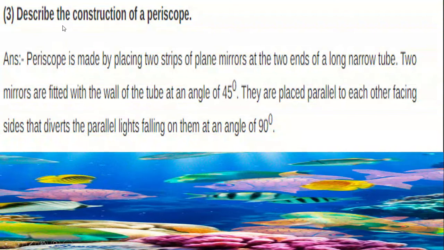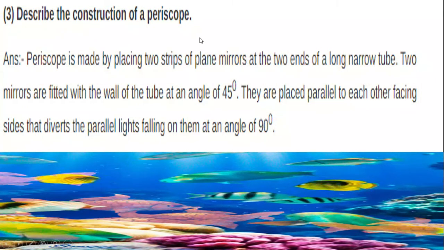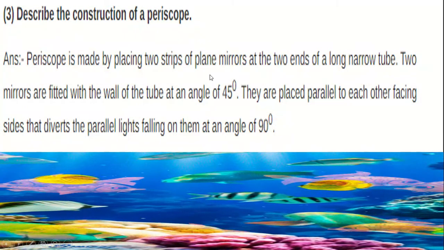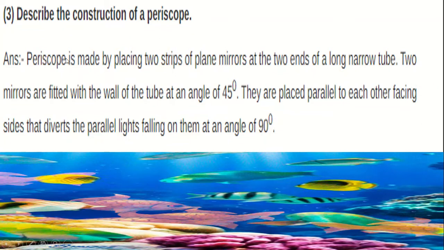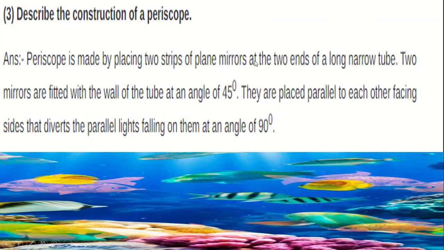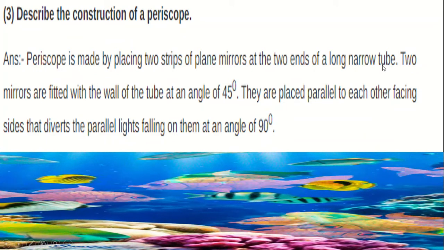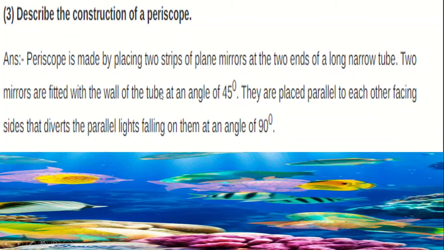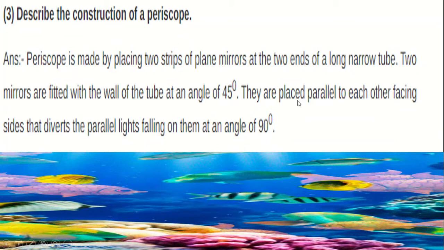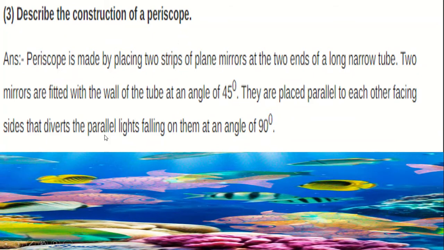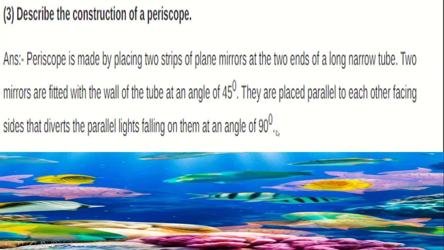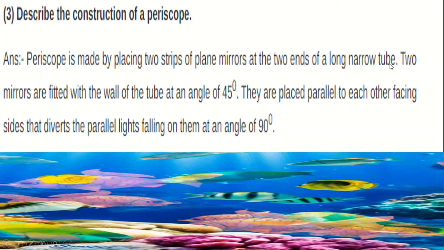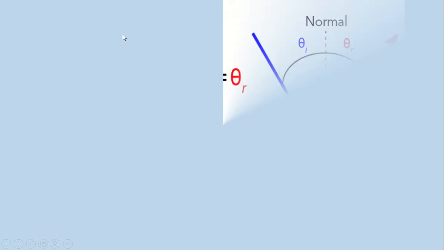There is another short question. Describe the construction of a periscope. You know, a periscope is a device which is required to see objects at a far distance. A periscope is made by placing 2 strips of plane mirrors at the 2 ends of a long narrow tube. The 2 mirrors are fitted with the wall of the tube at an angle of 45 degrees. They are placed parallel to each other, facing sides, that deviate the parallel lights falling on them at an angle of 90 degrees. The answer is enough for 2 marks.